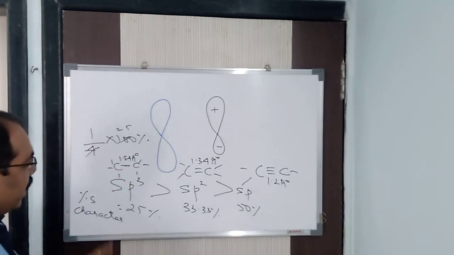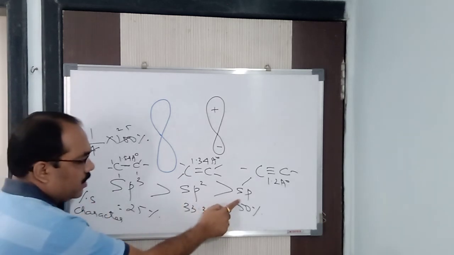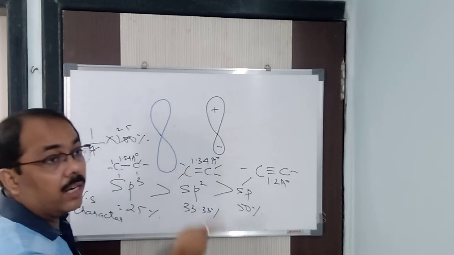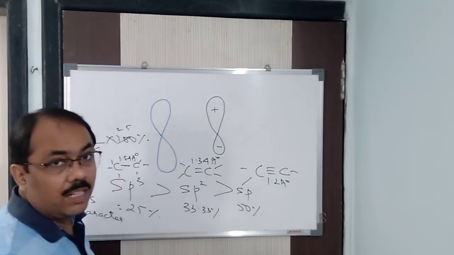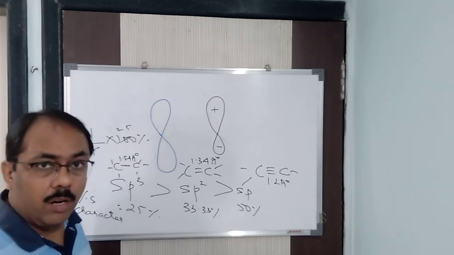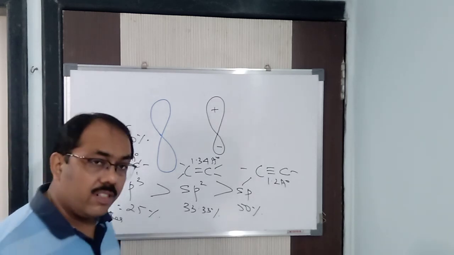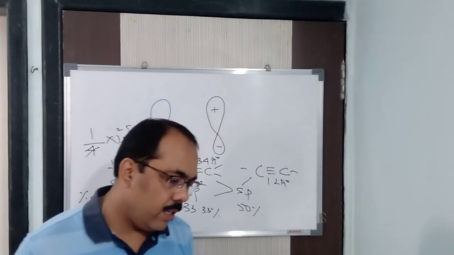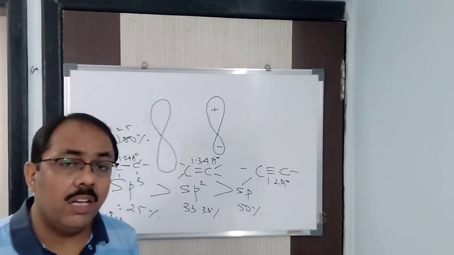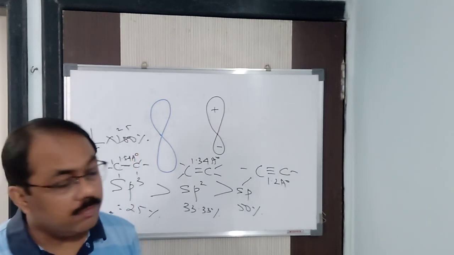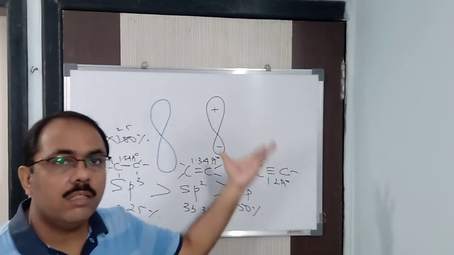And remember it: more is the s character, more is its electronegativity, and more is its polarity. Alright, clear? In this way, you have read this in chemical bonding, I have said about it. So bond length decreases while bond energy increases with increasing s character. Just now I said it: bond length is decreasing and bond energy is increasing.